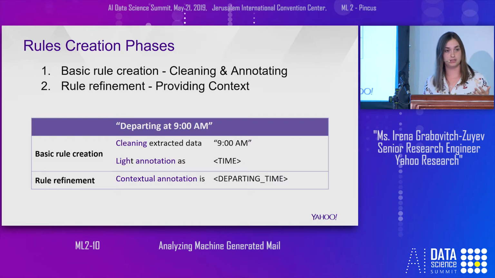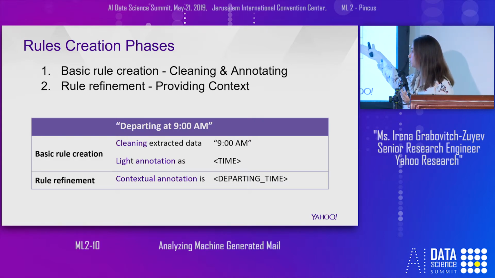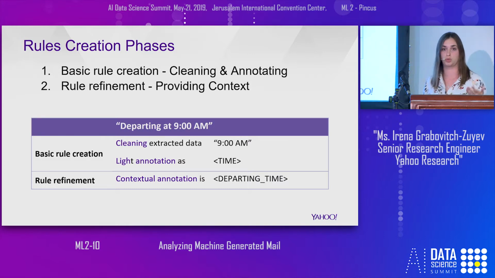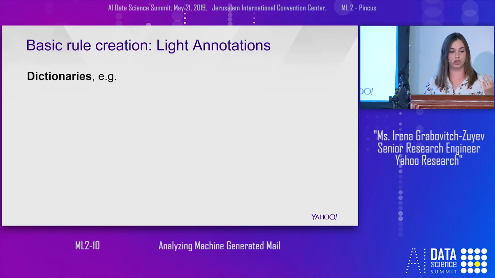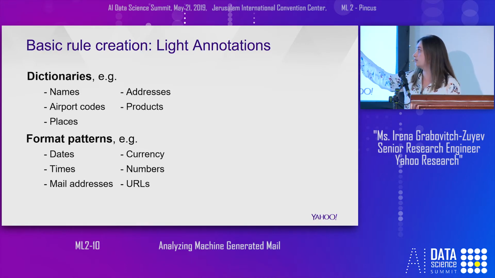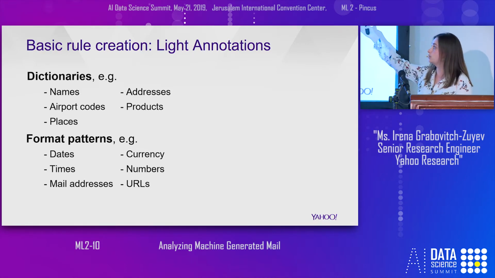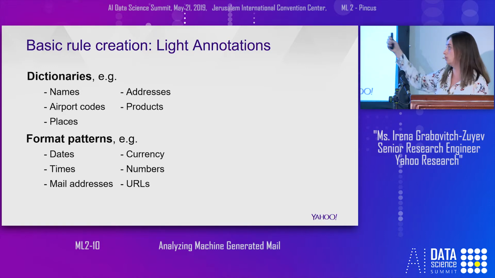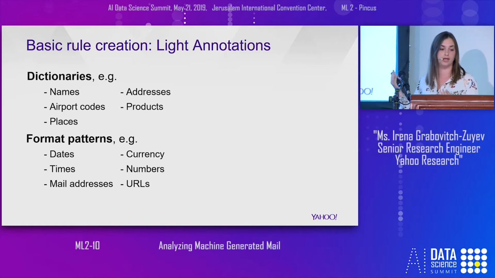In the second phase, we look not only at a specific XPath, but at the context. We check the whole message, switch the light annotation with a contextual one, and change "time depart" to "departing time" as a new contextual annotation. The light annotations we used were of two types: dictionaries and format patterns. For dictionaries, for example, name and airport code. For format patterns, it's dates and times.